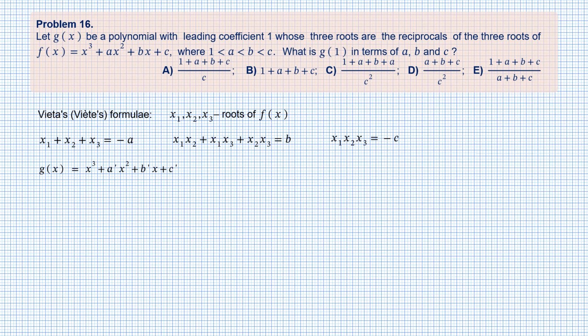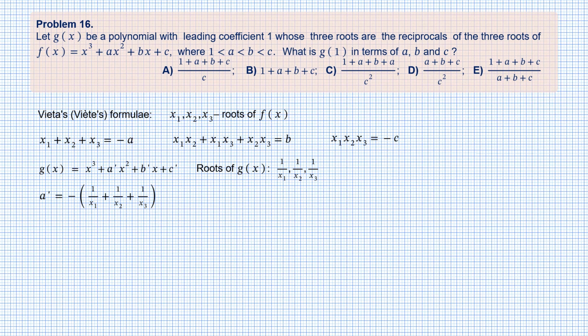The roots of g of x are reciprocal to the roots of f of x, so we can write them as 1 over x1, 1 over x2, and 1 over x3. Again we use the Vieta's formulae. This time we apply them to the polynomial g of x and read from right to left in order to get expressions for the coefficients. So a prime is minus the sum of inverse roots.